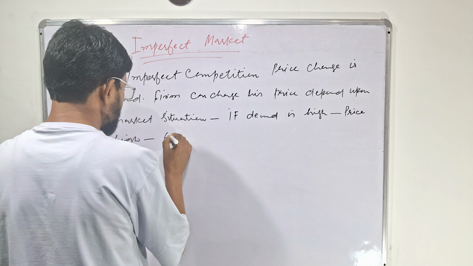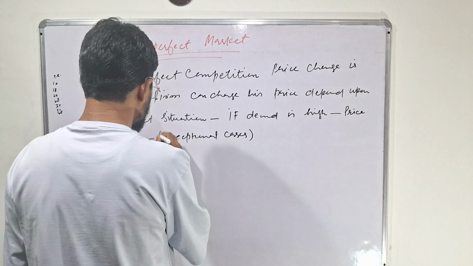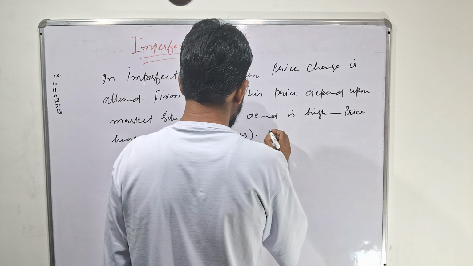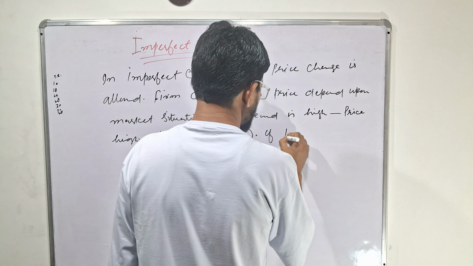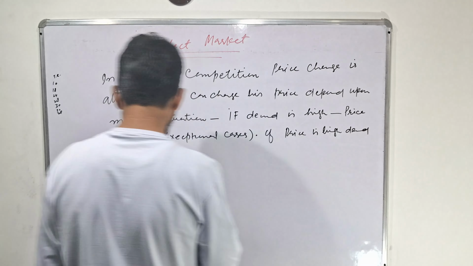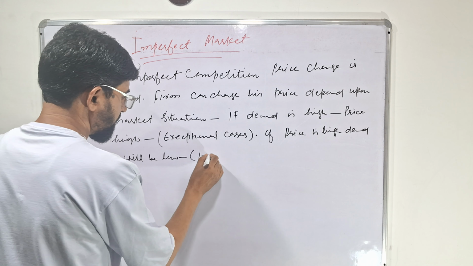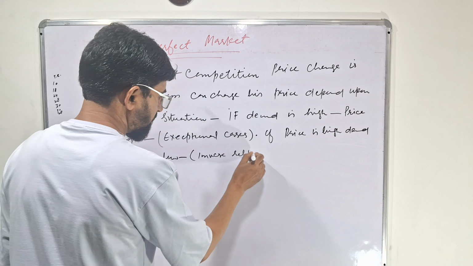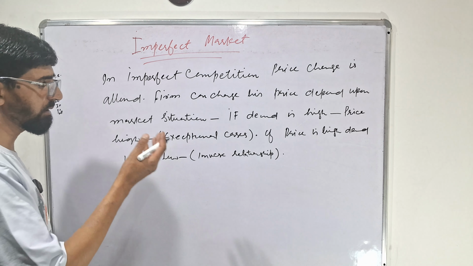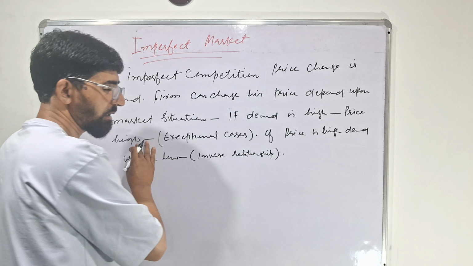In case of exceptional cases, but sometimes, if price is high, demand will be low, as there is an inverse relation. As I have already discussed, there is an inverse relation between price and quantity demanded. If price increases, demand falls. Here price is high, demand is low. But if demand is high, price is high, that is in exceptional cases.